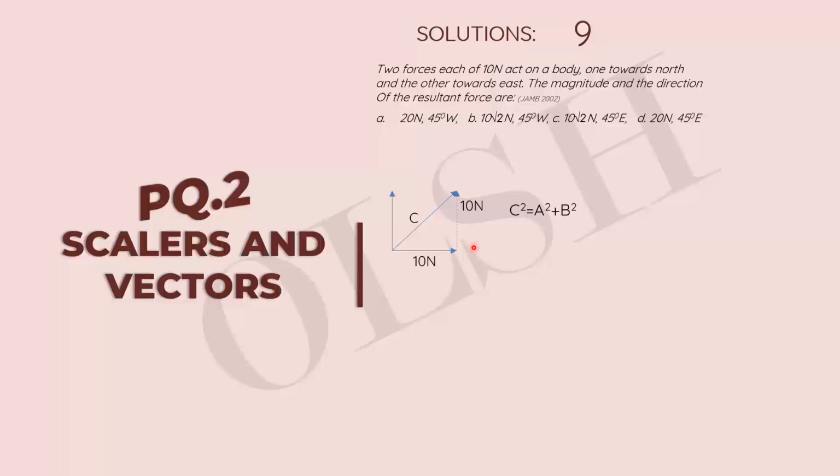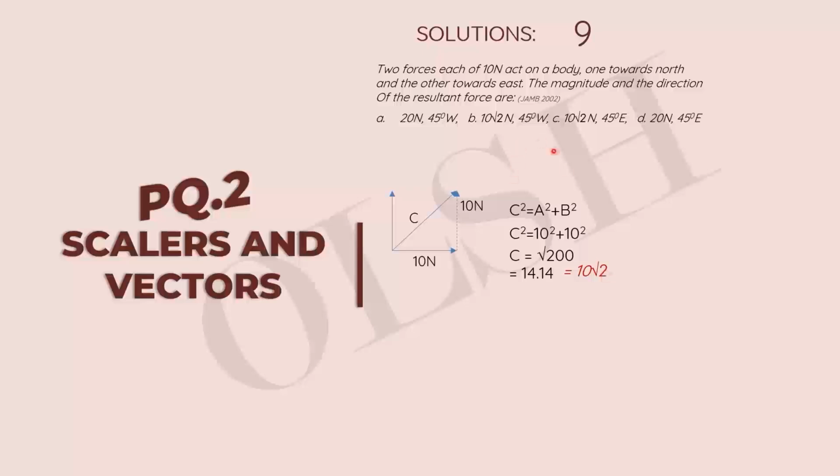So c squared equals a squared plus b squared, which we have as 10 squared plus 10 squared, and that gives us 200. We find the square root of both sides and we have 14.14. But if you look at the options, we don't have any option for 14.14. So we convert this to this form, and then we have our answer hidden between B and C. So we found out that our magnitude is 10 root 2.